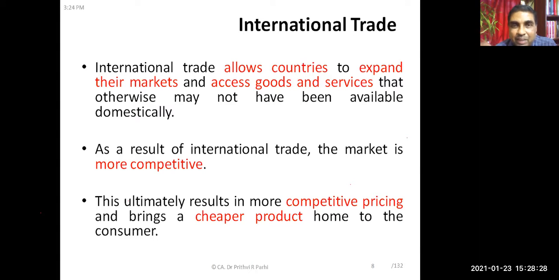And if you are participating in that market, let us say you are doing trading activities, you have to trade it at a competitive price. Or let us say you are a producer, you have to produce the goods and services at a very competitive price. Then only your products will be sold in international market. So market is competitive. Is it not?